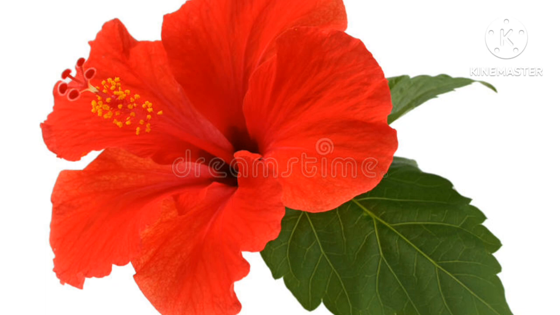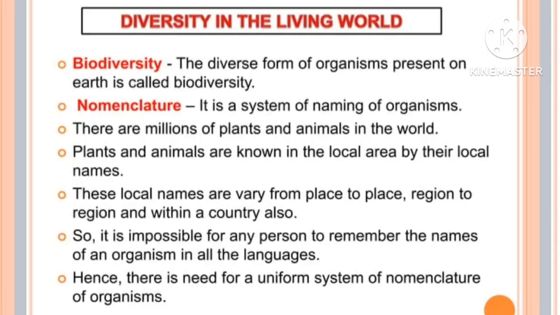In order not to get the controversy, the scientists have declared that we have to provide one name. For mandara we call it Hibiscus rosa-sinensis. What is meant by nomenclature? The system of naming of an organism is called nomenclature. Plants and animals are known in the local area by their local names. These local names vary from place to place, region to region, and within a country also. So it is impossible for any person to remember the names of an organism in all the languages. Hence there is a need for a uniform system of nomenclature of organisms.